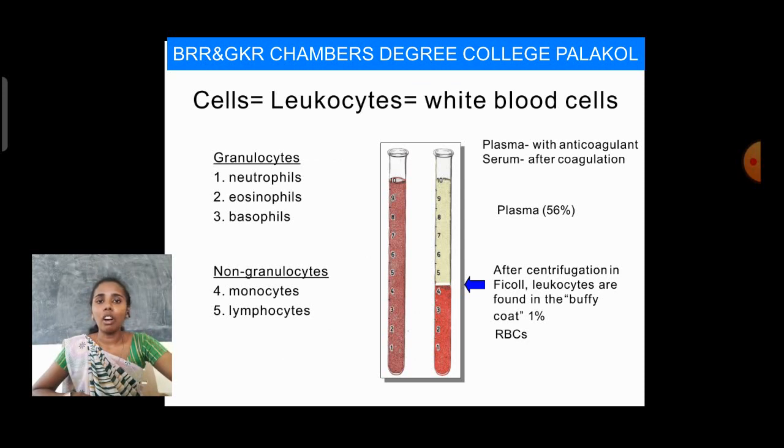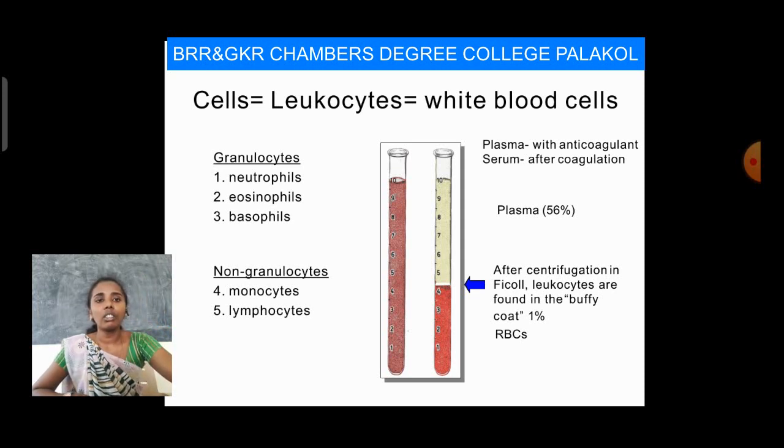Coming to cells, or leukocytes, or white blood cells. These cells are studied briefly, beginning with granulocytes. Granulocytes include neutrophils, eosinophils and basophils. Coming to non-granulocytes, where granules are not present, they are monocytes and lymphocytes.